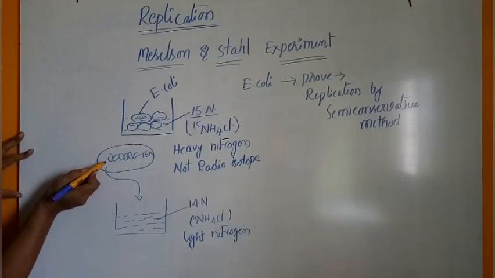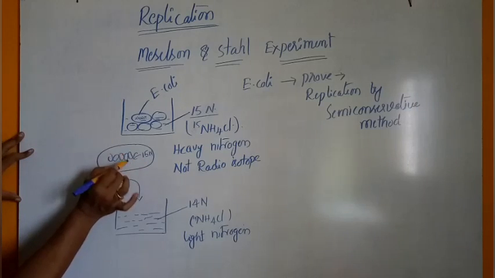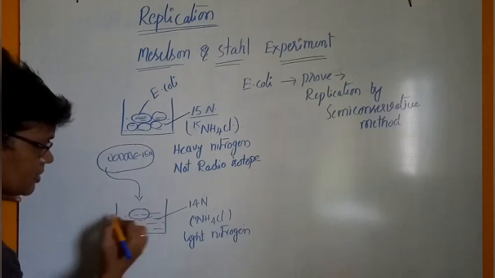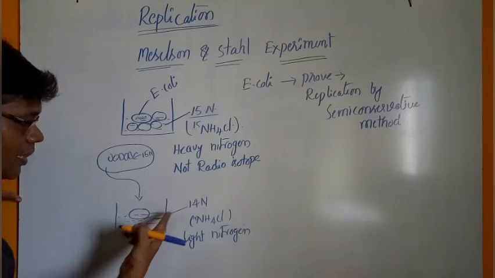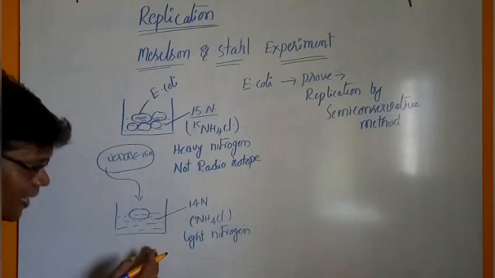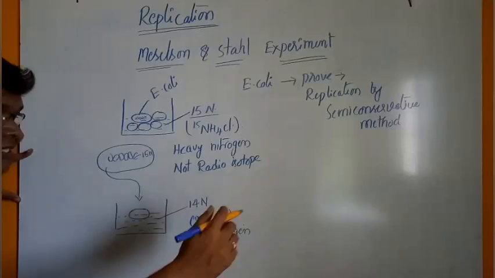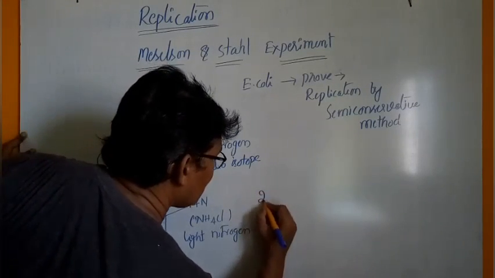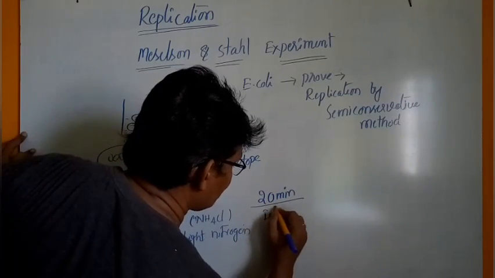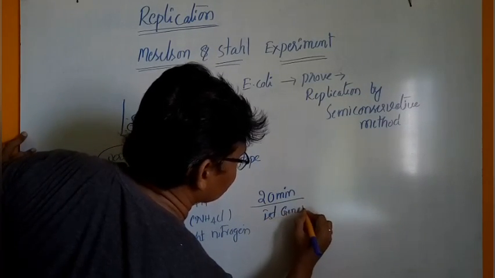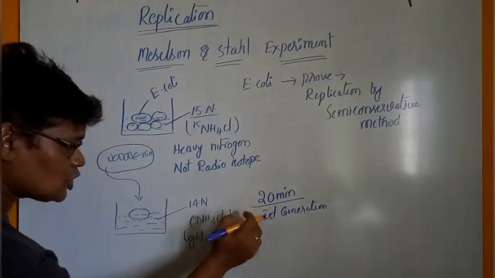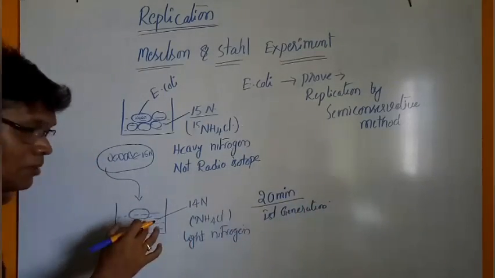When the bacteria with 15N DNA molecules grow in another culture medium containing N14, they divide within 20 minutes. That means the first generation. After 20 minutes, the first generation, comes duplication of the DNA molecule.